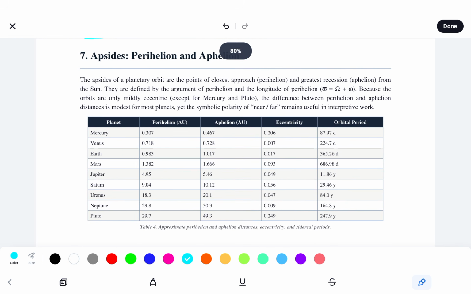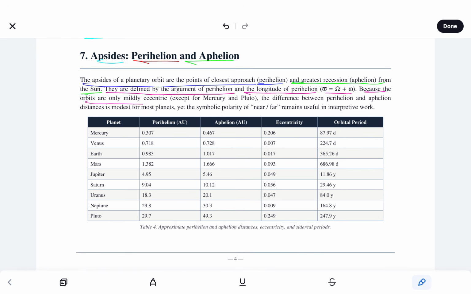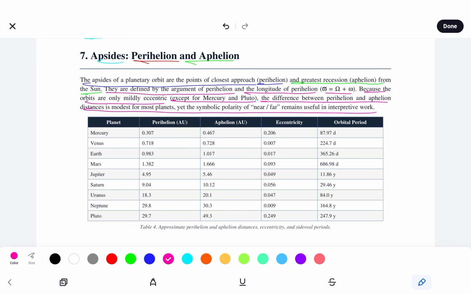So now we look at apsides, perihelion, and aphelion. Apsides of a planetary orbit are the points of closest approach, perihelion, and greatest recession, aphelion, from the Sun. They are defined by the argument of perihelion and the longitude of perihelion. Because the orbits are only mildly eccentric except for Mercury and Pluto, the difference between perihelion and aphelion distances is modest for most planets, yet the symbolic polarity of near-far remains useful in interpretive work. And here are approximate perihelion and aphelion distances, eccentricity, and sidereal periods.